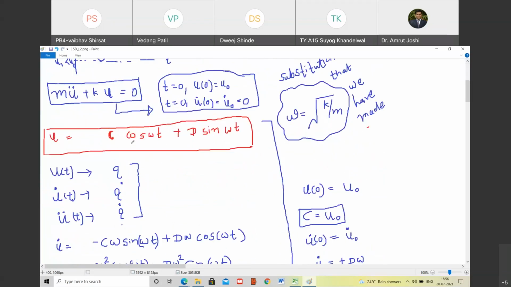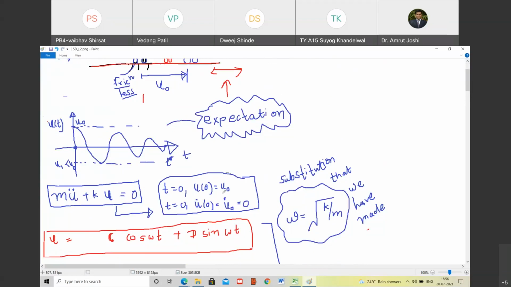Now C and D are two constants that we need to evaluate. How are we going to evaluate them? By applying these two boundary conditions. Are you with me? Again, don't get carried away by the mathematics involved in it. Once we go back to the stage of interpretation, it is going to be fun, believe me.